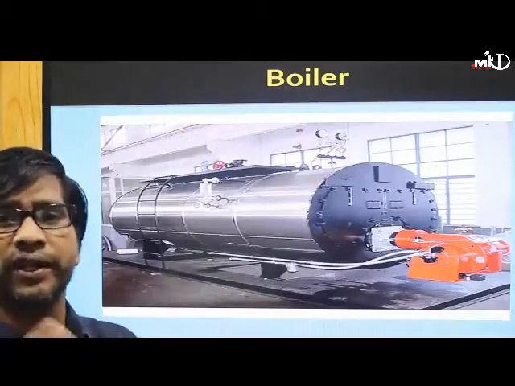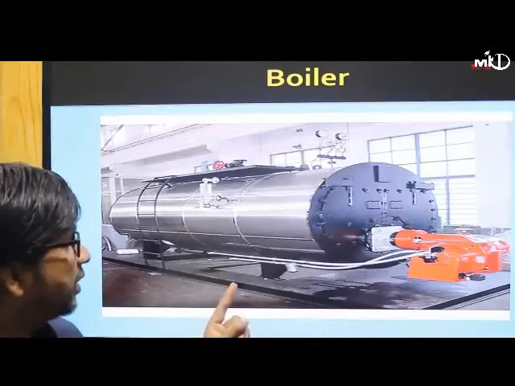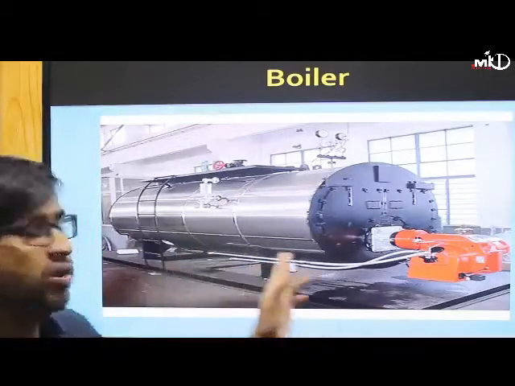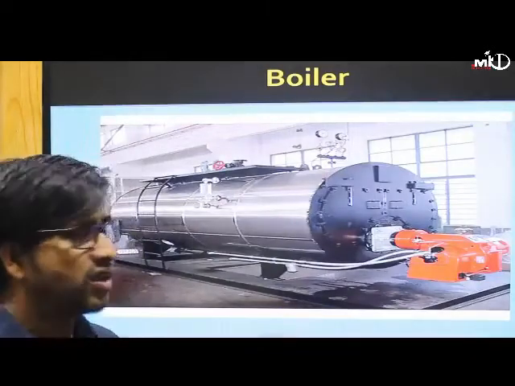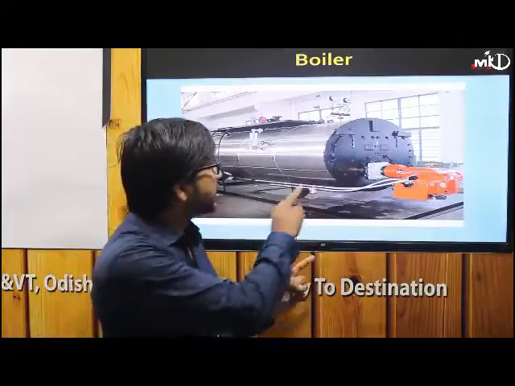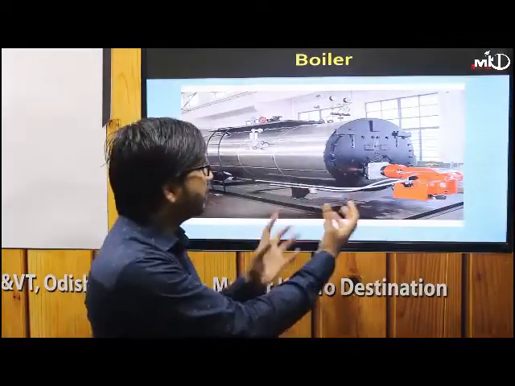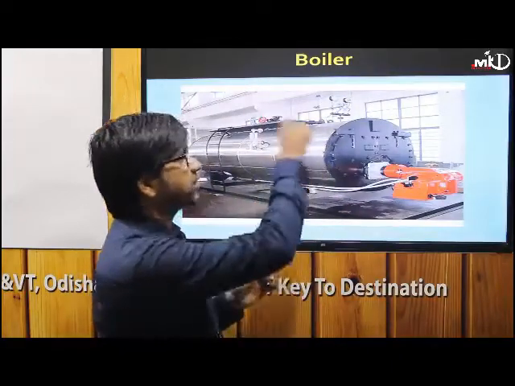Because you know, whenever steam is produced, definitely steam is there inside of the boiler shell with high pressure. That high pressure of the steam causes forces acting in every direction of the shell.